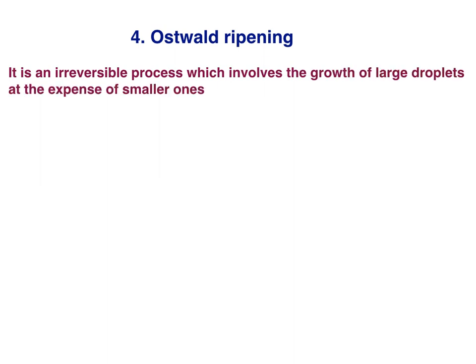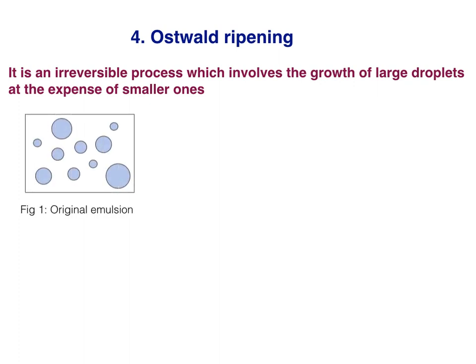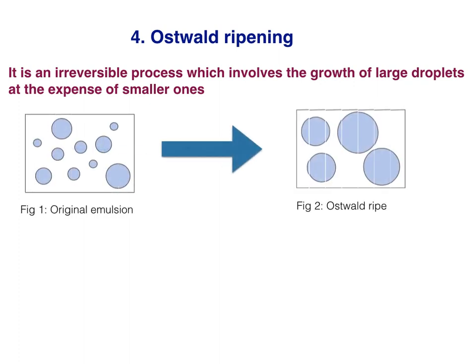It is an irreversible process which involves the growth of large droplets at the expense of smaller ones. We can see in these diagrams that small droplets disappear and large droplets grow or ripen.